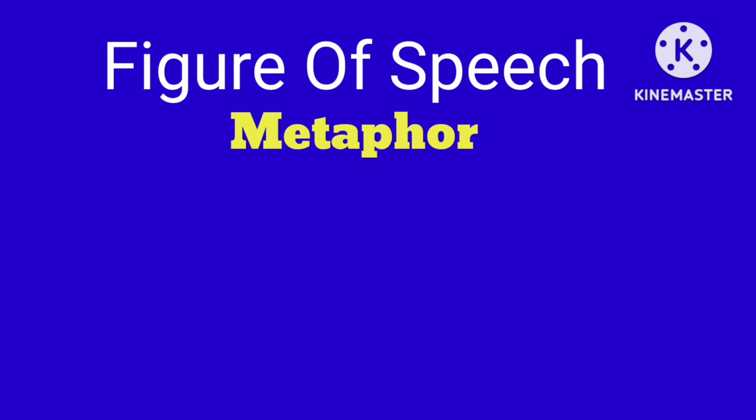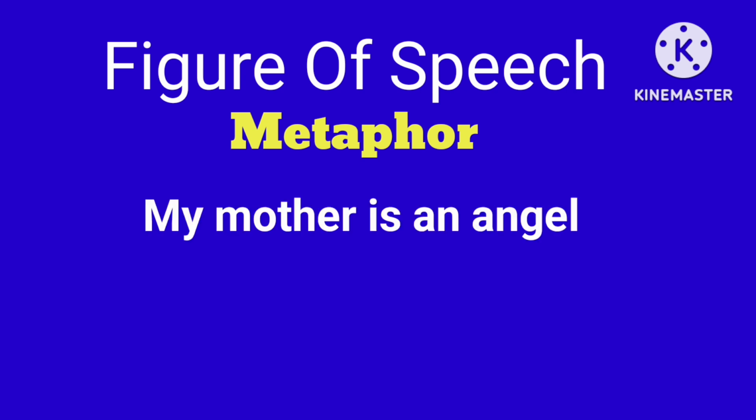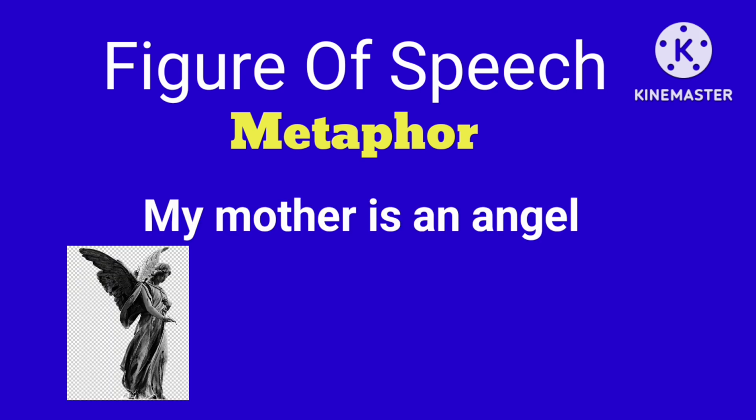Let us try to understand with some examples. Like, my mother is an angel. We know that mothers play an important role in our life. So with love, we often say my mother is an angel. We compare them with an angel. But is it true that my mother is actually an angel? No. It is just a comparison, and here no words like as or like are used. Here the reference is given in a direct manner. That is why we can say that this is an example of a metaphor.